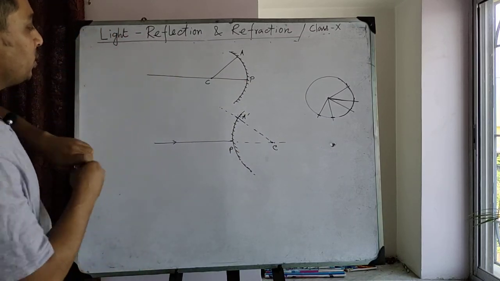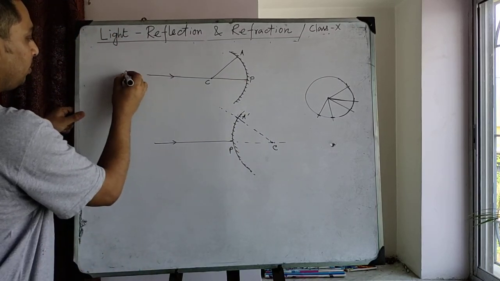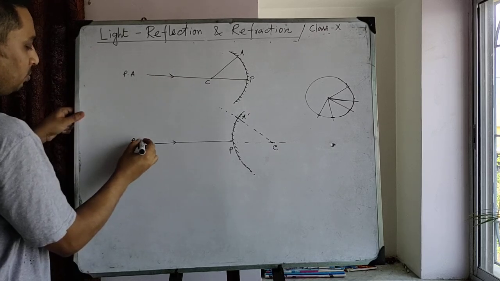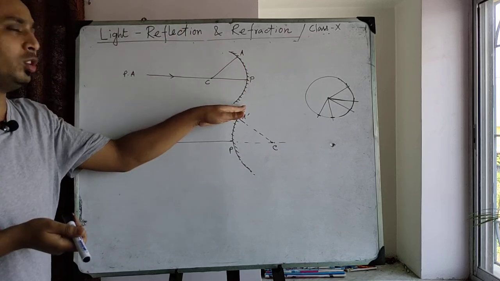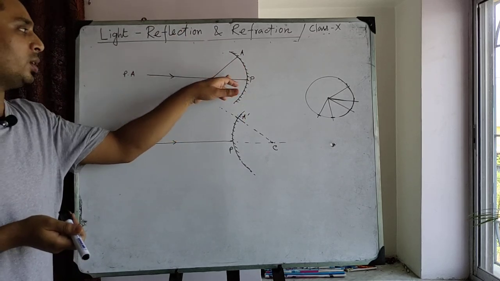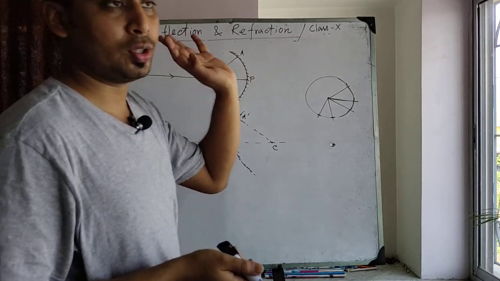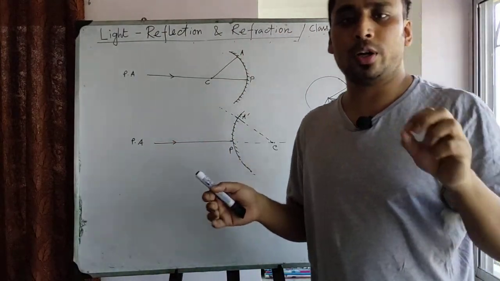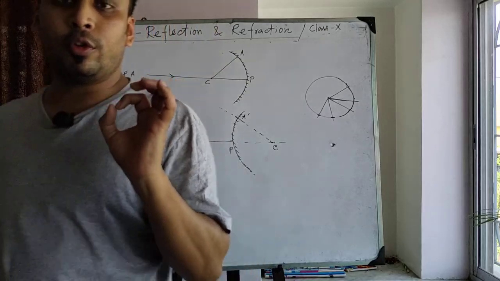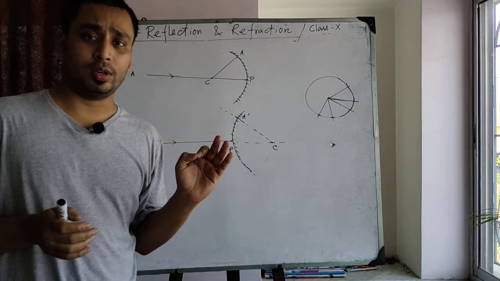The rays parallel to the principal axis. So this is the principal axis. The rays parallel to the principal axis after reflection on the mirror meet at a particular point on the principal axis for a concave mirror. That particular point is called the focus for the concave mirror.